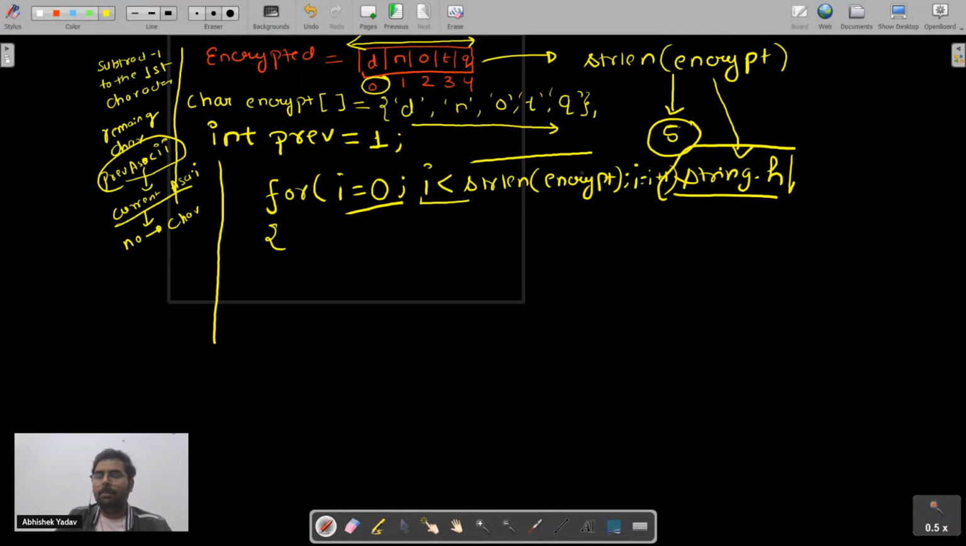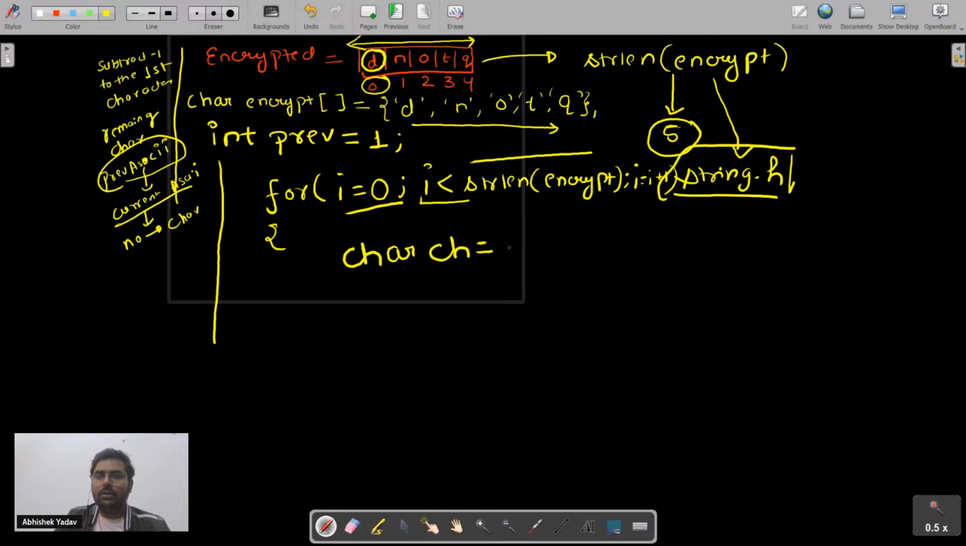And here you have passed encrypt. So what output will you get? You will get 5 here. So for the first time, what will I get? I will get the first character, that is D here, right? So I will take a variable here, char ch, and say, please get me the character that is present at the ith index.